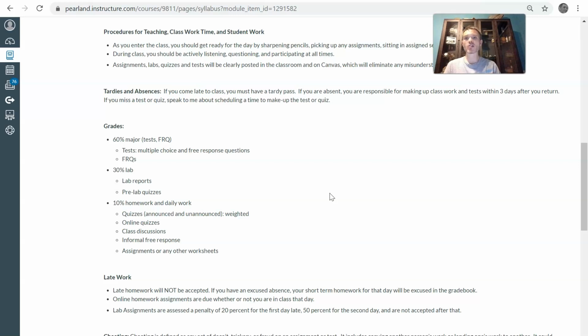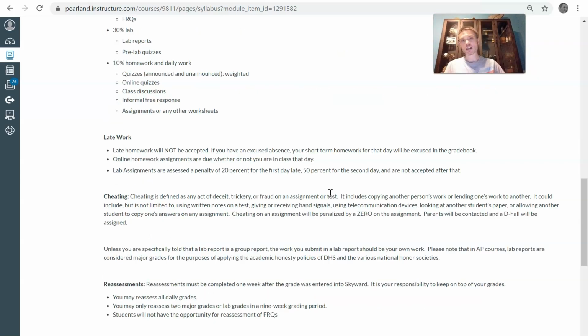So that's the breakdown. With the major work there, that would be tests and FRQs. Now, with the FRQs, I don't make them worth the same as a test. I'll go into the grading of FRQs when we start doing them. Late work, no late work is accepted. So make sure you get your work in on time.